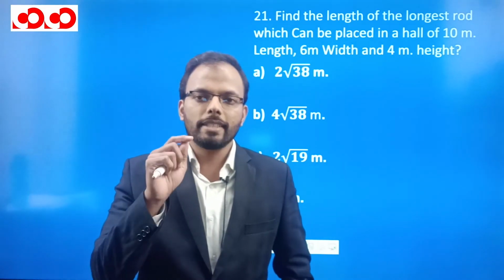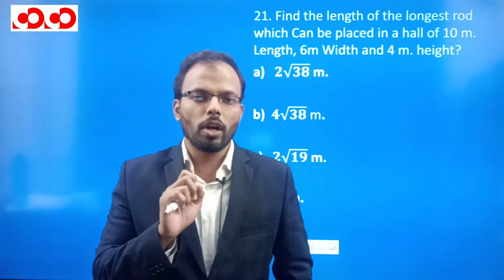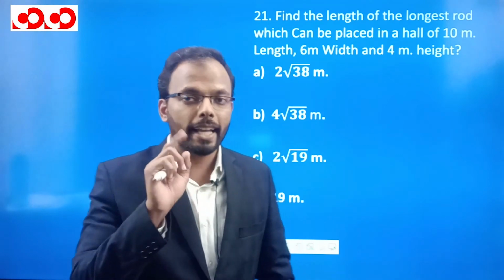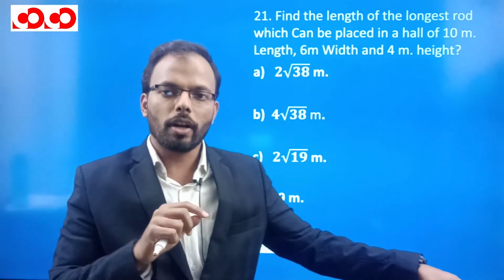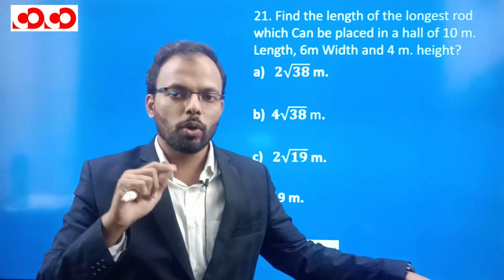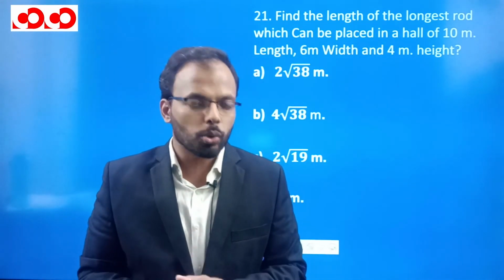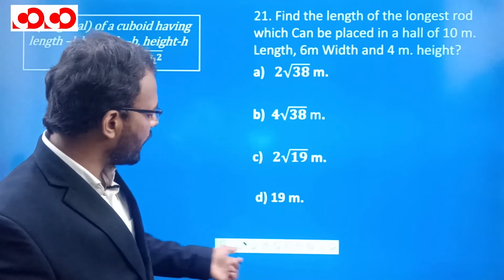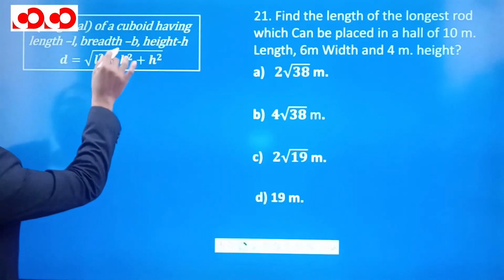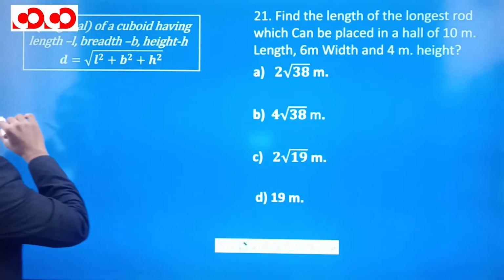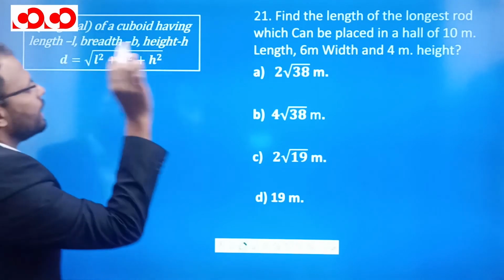Now if you can see, the longest rod you can keep in that room is the diagonal. Suppose this is one corner and on the opposite side there is the other corner. The diagonal is going to be the longest rod which you can keep in that room. So the formula to find the diagonal of a cuboid is square root of L square plus B square plus H square, where L, B and H are the length, breadth and height.